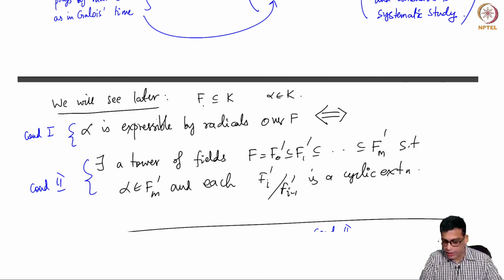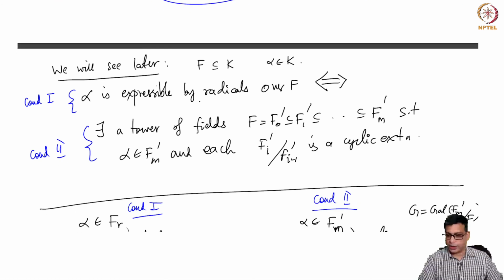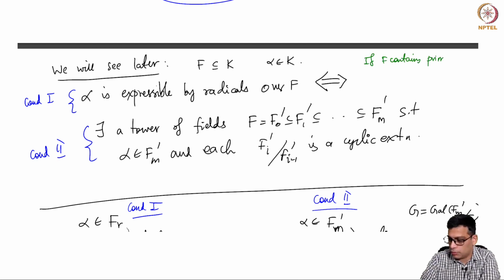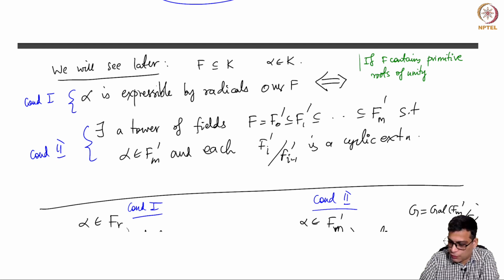The final remark, I have taken too much of your time already, but the final remark I will make is that if F contains primitive roots of unity, I will not say which primitive nth roots for various n, because it depends on what the degrees of these are.